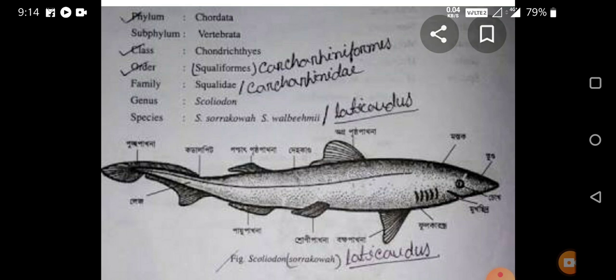Now we know that Scoliodon is known as the dogfish. Why is it called the dogfish? Is it because the shark looks similar to a dog? No. Because in Scoliodon there are well-developed sensory organs, similar to those of the dog, which it uses to receive smell sensations very quickly like the dog. Therefore it is known as the dogfish.